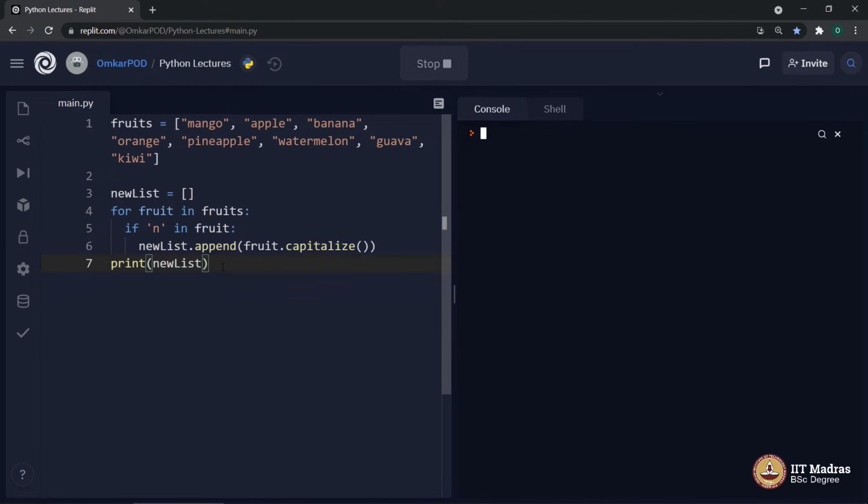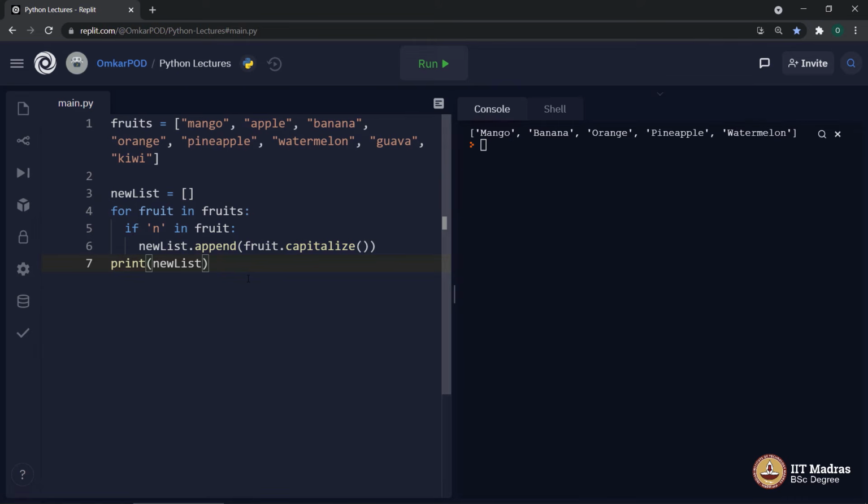Let's execute. As you can see, only these are the fruits which contain this particular letter n. And now this small m became capital M. This small b became capital B, and so on. So in this particular code block, we are doing two things. We are filtering over this particular list with this condition, and if the condition is satisfied, we are adding that element into a new list with a small change in its value.